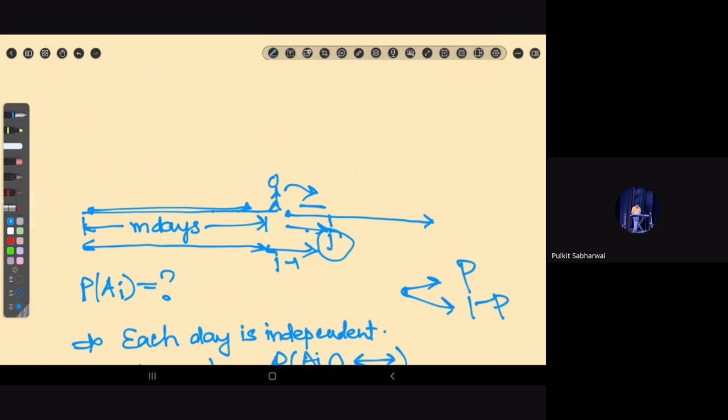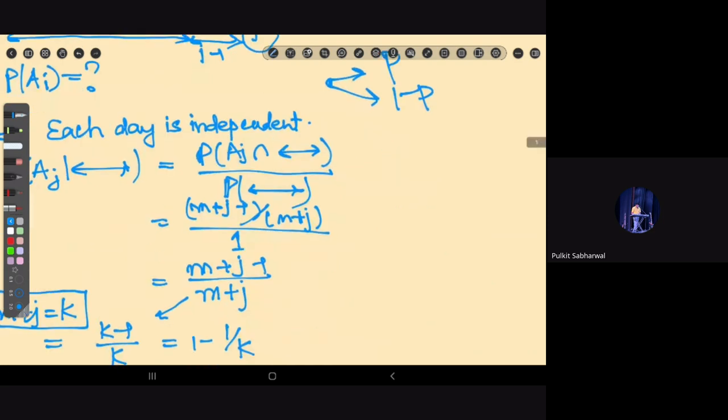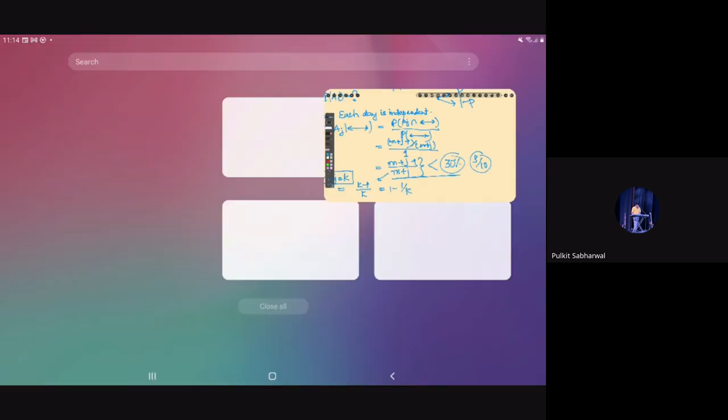But what you can do is calculate this particular probability, and when it is less than some threshold, like 30% or something, you fix that day to be the best day for your picnic, because less than 30% would imply that the probability of raining is very low. The probability of raining is 3 by 10. So that is how you can think about the problem.